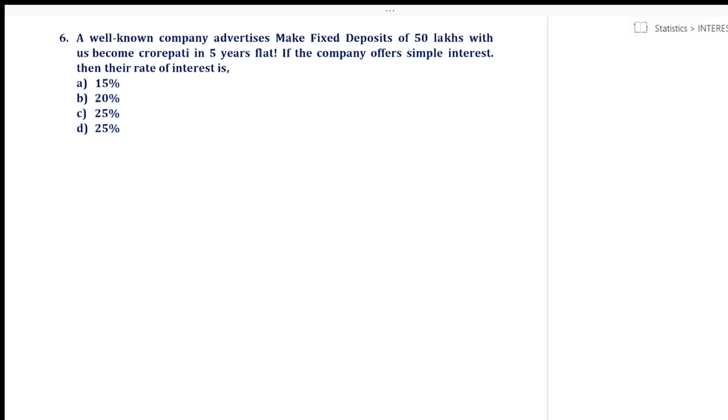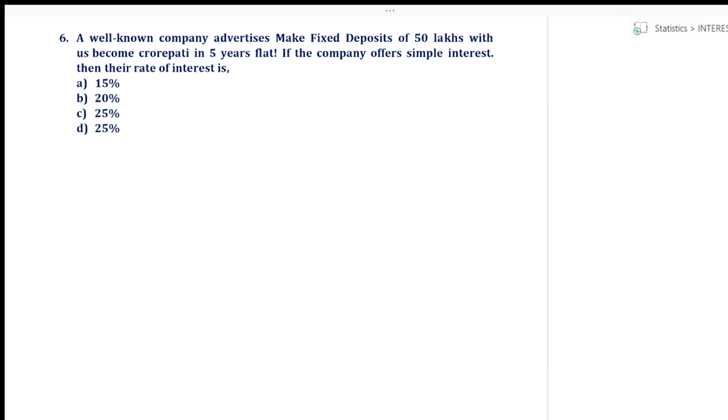Okay. A well-known company advertises: make fixed deposits of 50 lakhs with us and become crorepati in 5 years flat. If the company offers simple interest, then the rate of interest is. Don't you feel it's the same question? Yes, it's the same question we have solved. 50 lakhs become 1 crore means what? My principal is getting doubled. So amount I'm getting is 1 crore. Principal is 50 lakhs, amount is 1 crore. So it's just a double, isn't it?